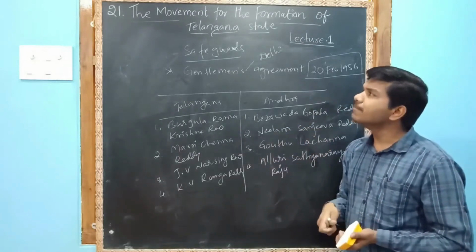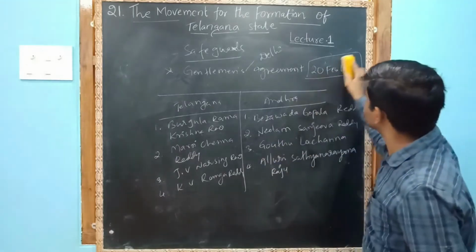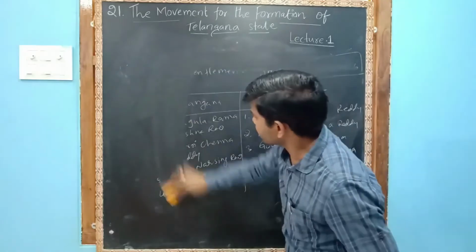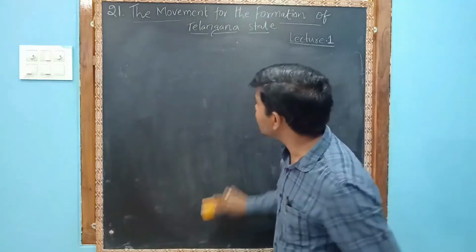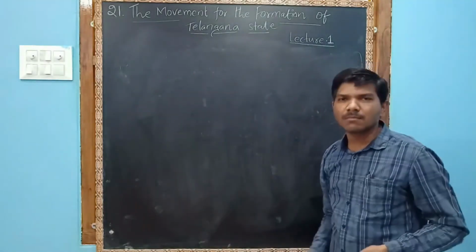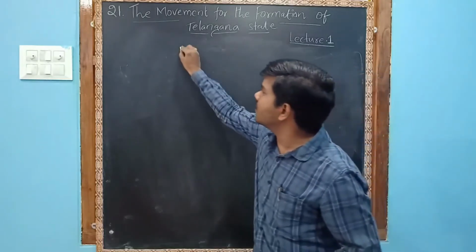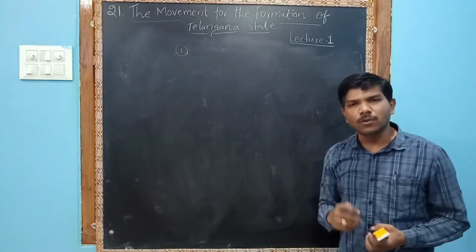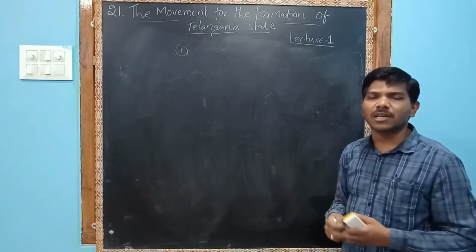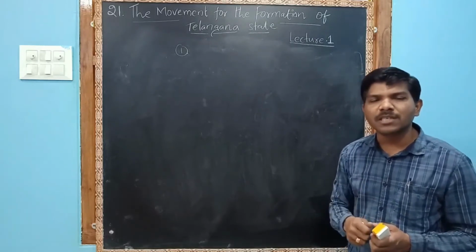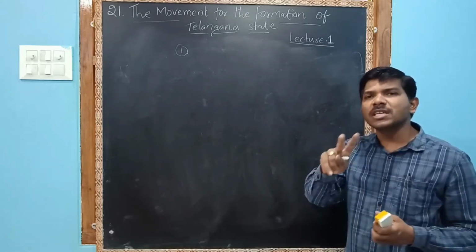So what are the important agreements? What are the important rules and regulations? Let us discuss. The gentleman's agreement consists of 14 rules and regulations, but among them only 7 are given in your textbook. Let us try to learn them. First one, expenditure on the general administration.